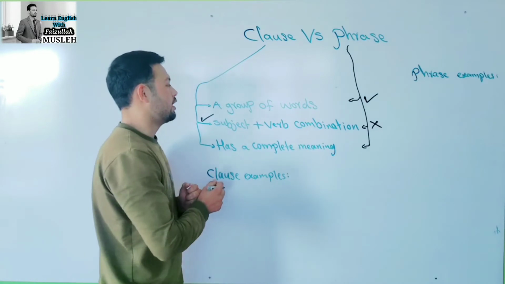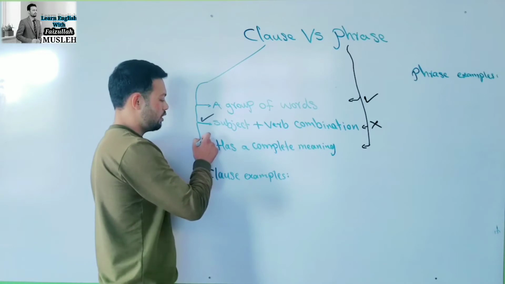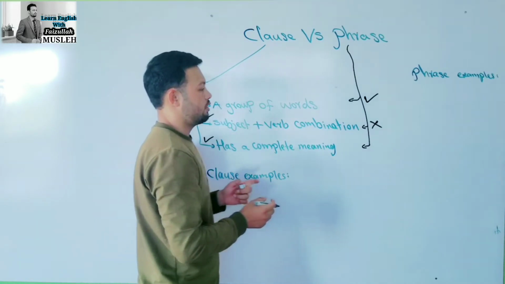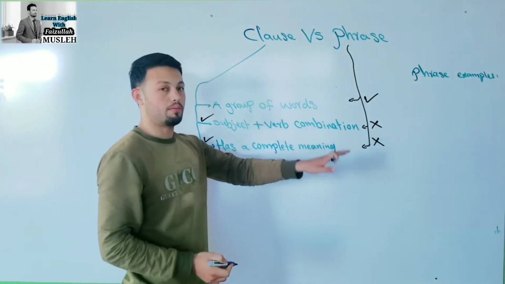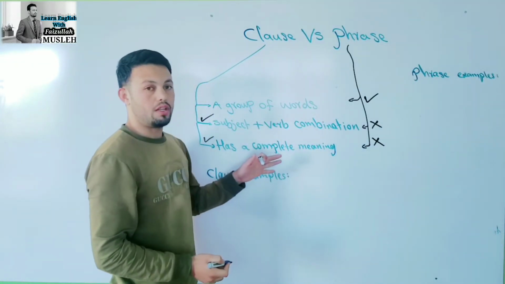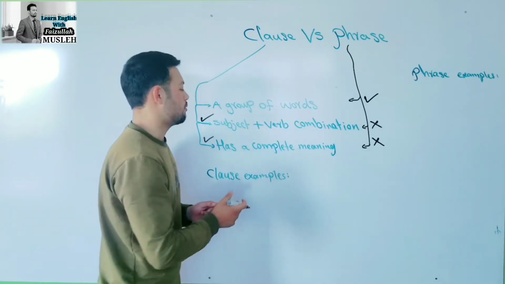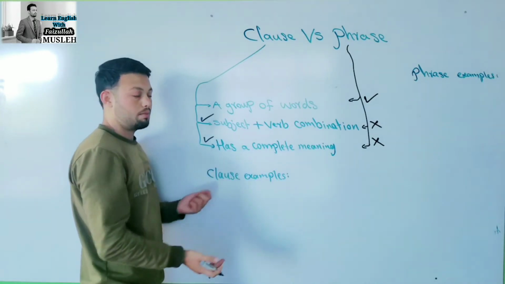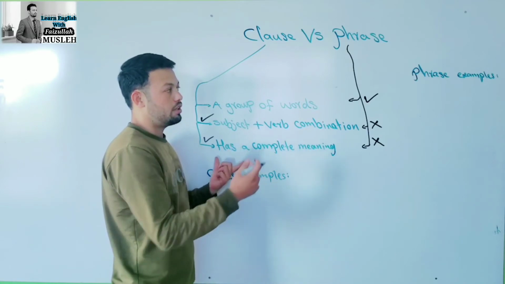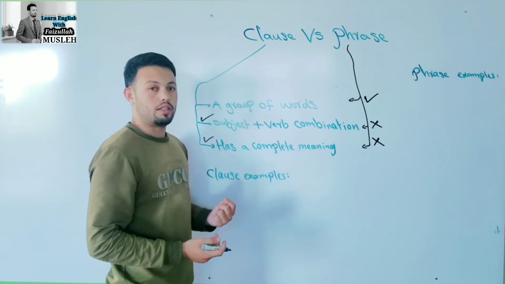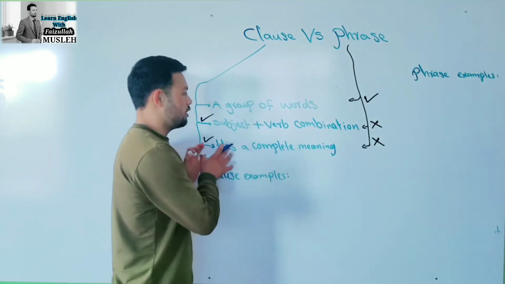And has a complete meaning. Now a clause can have a complete meaning, okay? It has, but a phrase cannot have. It means phrase does not have a complete meaning if used alone. Now if you use a phrase alone, it has not a complete meaning, but a clause can have a complete meaning if it is an independent clause. But if it is a dependent clause, it's dependent on another clause to give a complete meaning. And this is all about clause.